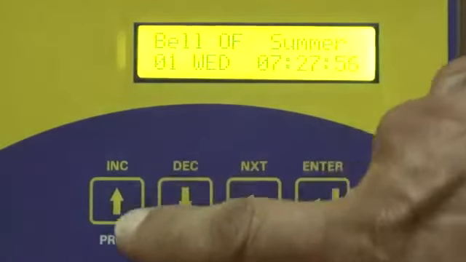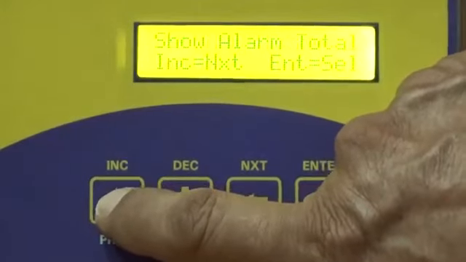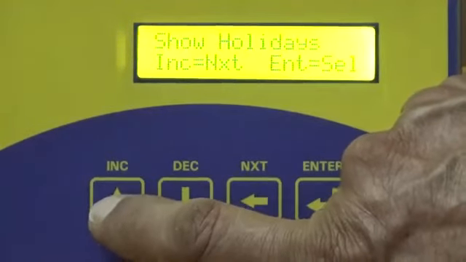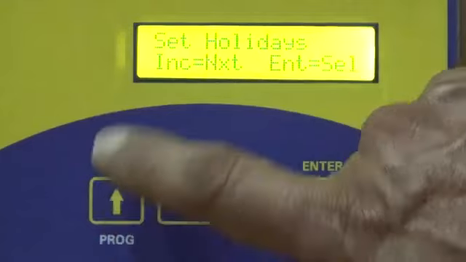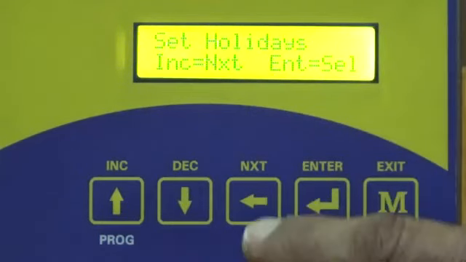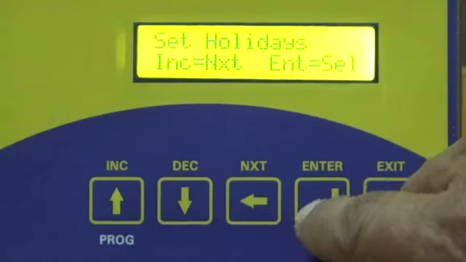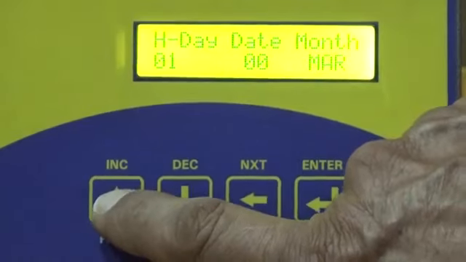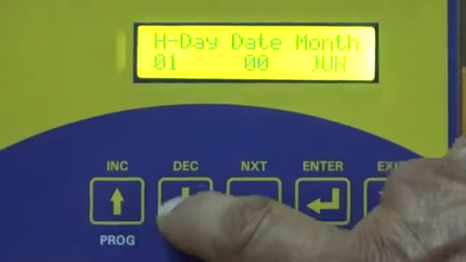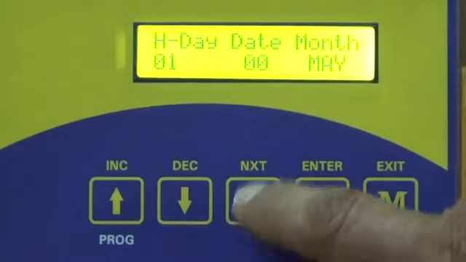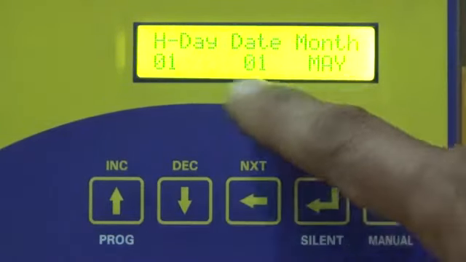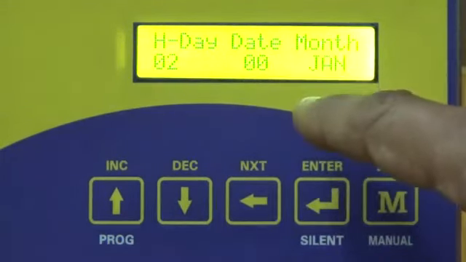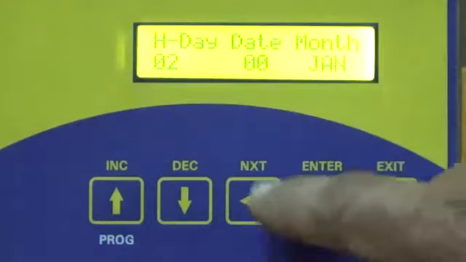Now we will go to setting holidays. Press the program key. Set holidays. We will set one holiday as 1st of May. Press enter. January. Increase this to May 1st. May. Use the next key. Date as 1st May. This is the first holiday. Press enter. You can set another holiday this way, maybe 2nd October.